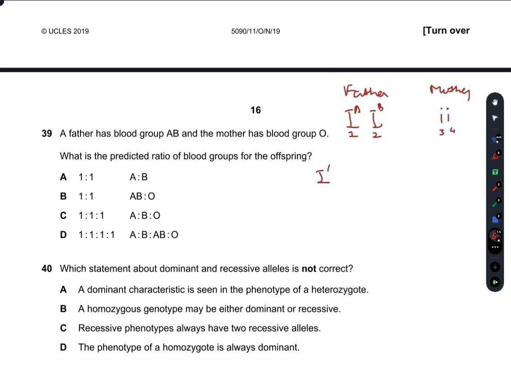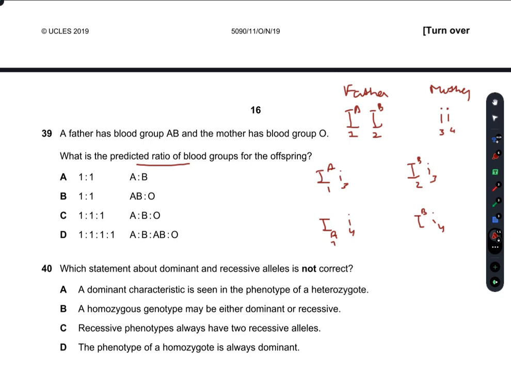So this IA and this small i are 3 and 1, this IA and small i are 1 and 4, this IB and this i are 3, whereas this IB and this i are 4.